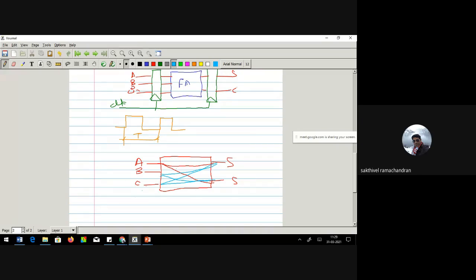Because, say for example, this is C. Say for example, if you take, sum is A XOR B XOR C. But what about carry? A dot B plus B dot C plus C dot A.